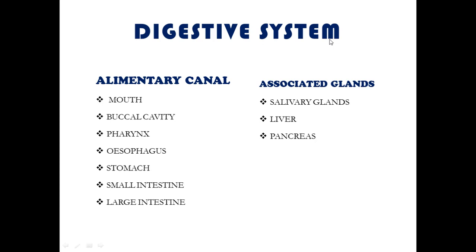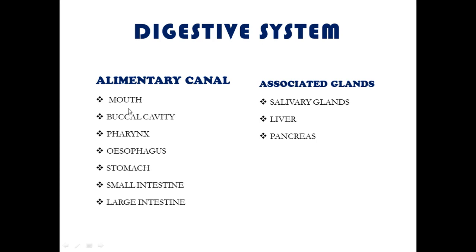We are going to read one by one. First we will take a glimpse or an introduction of the alimentary canal, and after that we will cover the associated glands. The alimentary canal begins with the mouth and finally ends at the anus.